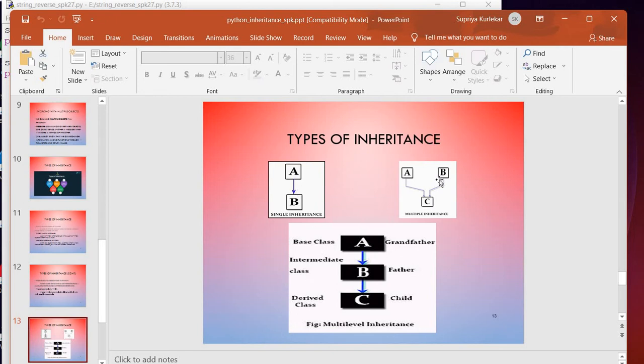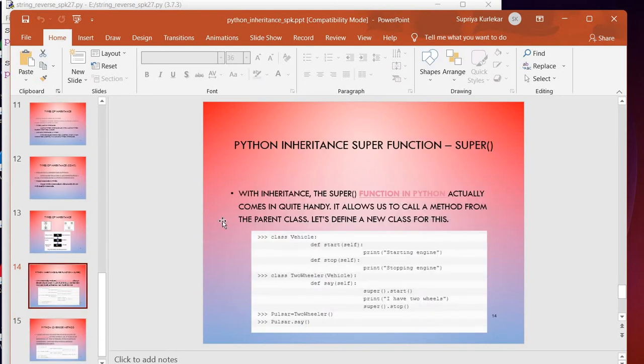So these are the three: this is single, this is multiple, so that C class is going to inherit something from A as well as from B. Here we can correlate: this is father and mother, and this child is going to inherit properties from both of them. And here it is only from base class to derived class. And here this is generation-wise, so this is a grandfather, father and child. Some properties, some features, some parameters, the way we define in the concept of inheritance, in the same manner in the real world, this kind of inheritance may be observed. Then this is a simple example.